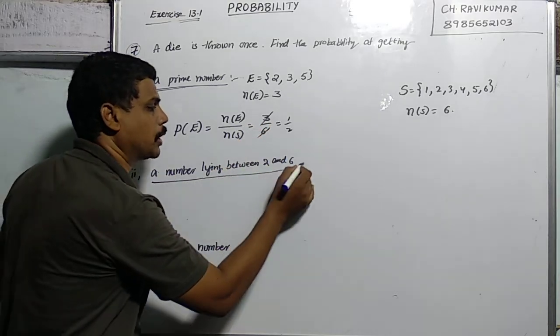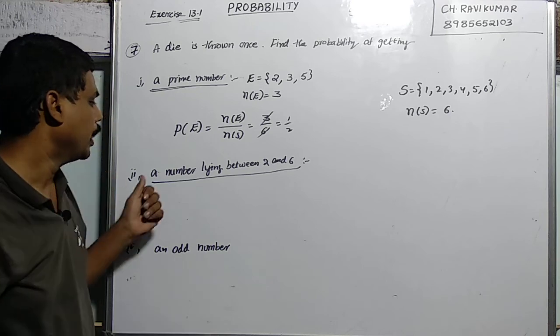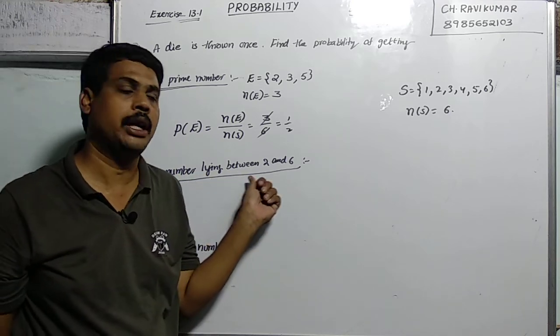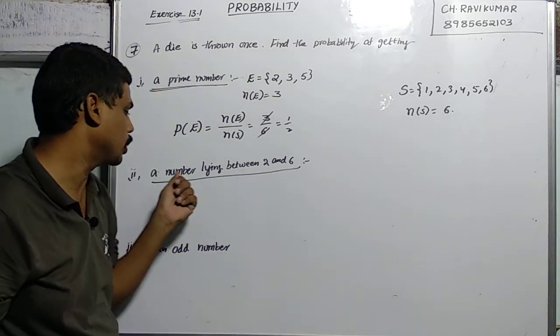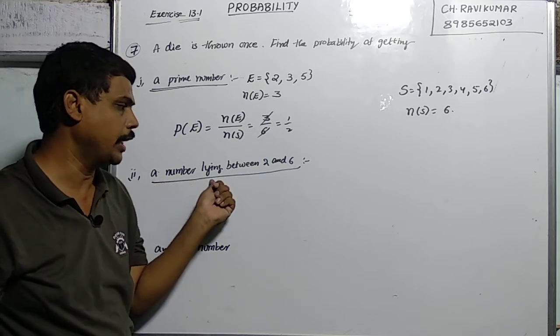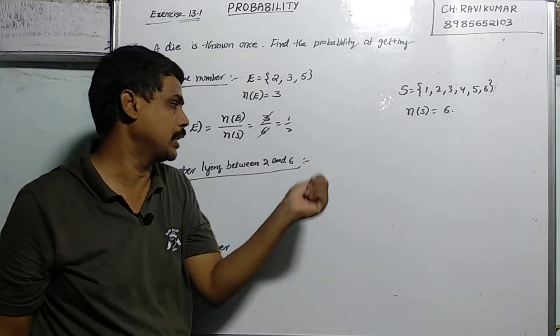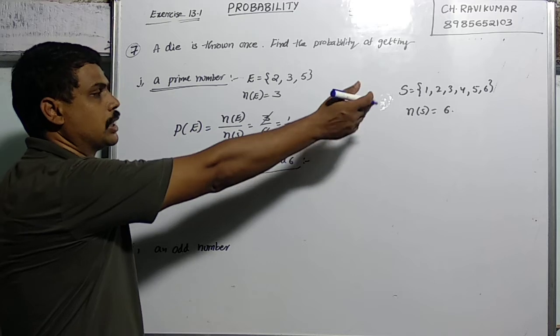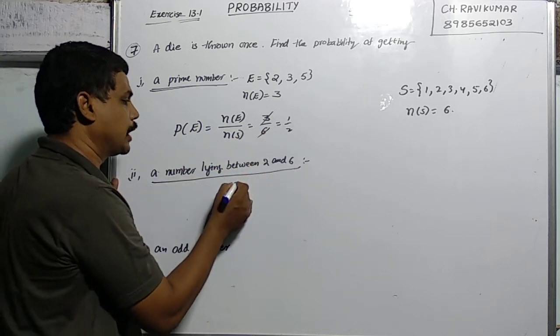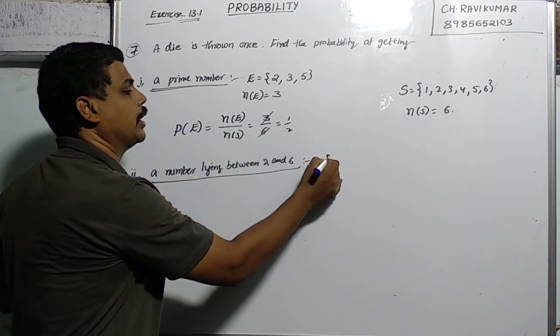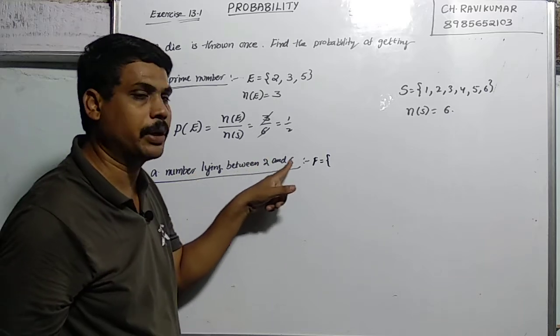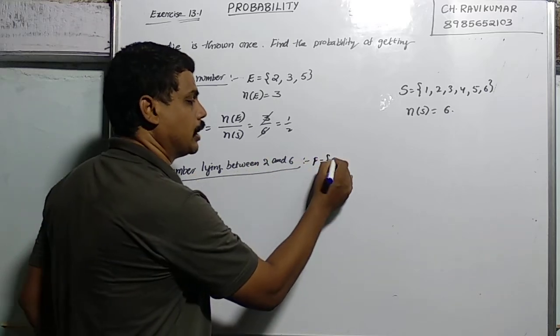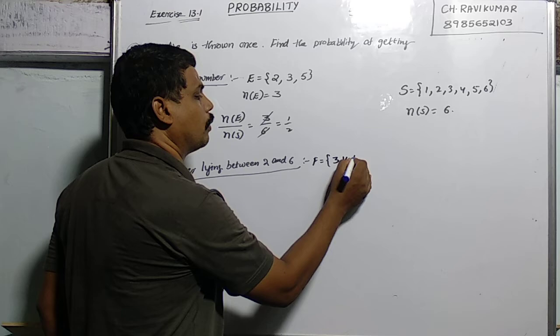Now question number 2 in this only: a number lying between 2 and 6. Let us take that event as F. In 1 to 6, the numbers lying between 2 and 6 are 3, 4, 5.